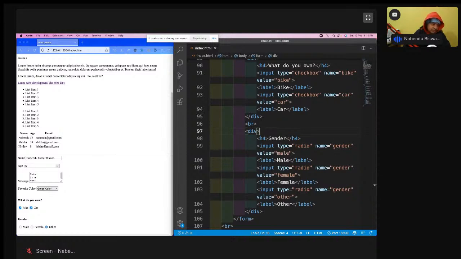Okay, so we have done a lot. Now, what is the next thing we are going to do? So a form is there, but you need to submit the form. So how do we submit the form? To submit a form, we generally need a button.